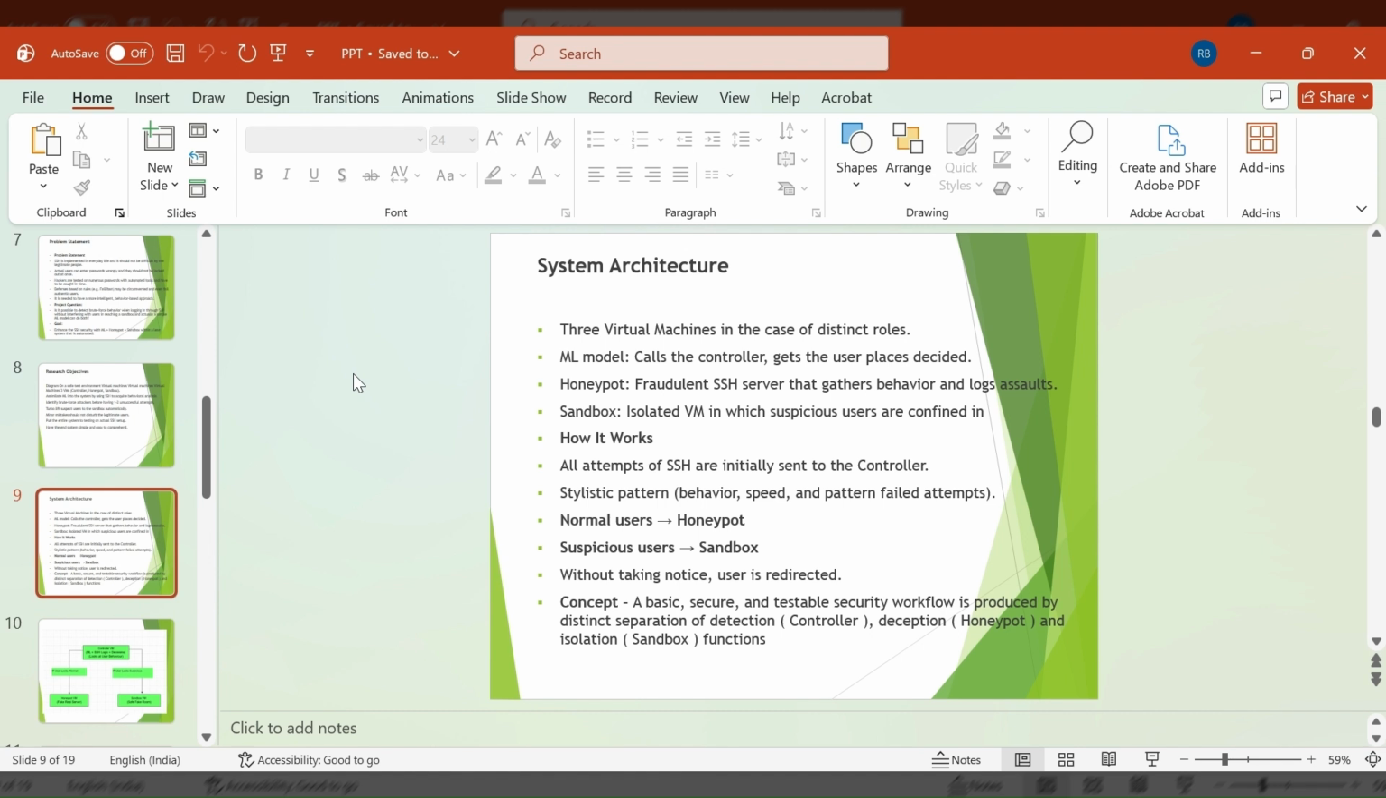My system has three machines. The controller runs ML and makes decisions. The honeypot is a fake server for normal interaction. The sandbox is an isolated machine for suspicious users. All SSH requests first go to the controller. ML checks behavior and sends the user to the honeypot or sandbox.